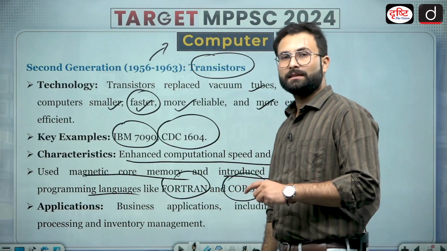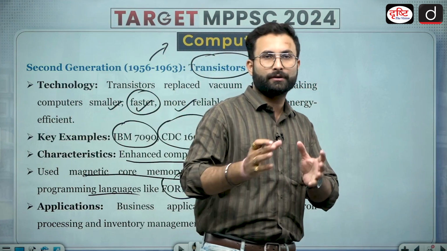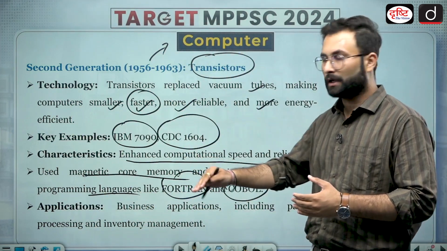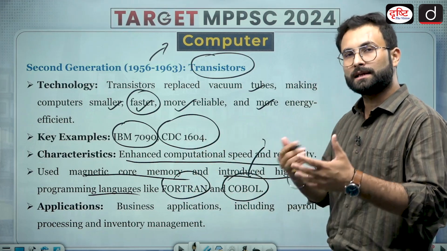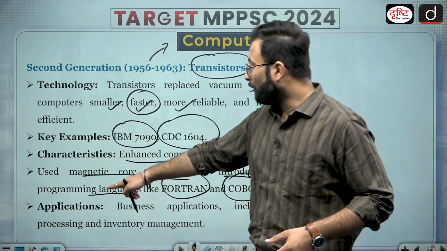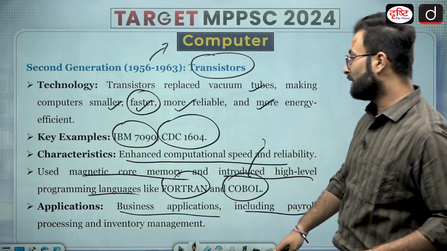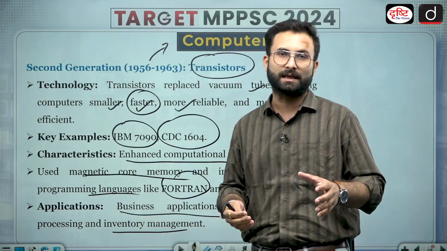Now we have seen that Lovelace was the first programmer, and afterwards people are going into core programming. So COBOL and Fortran are among the earliest programming languages. Applications: business applications including payroll processing, inventory management, etc. Now their use has increased to business management as well.